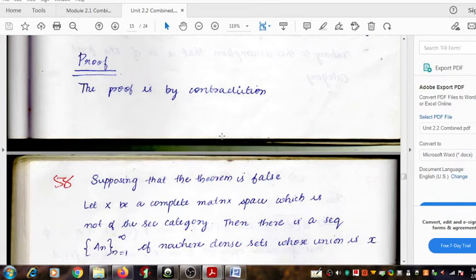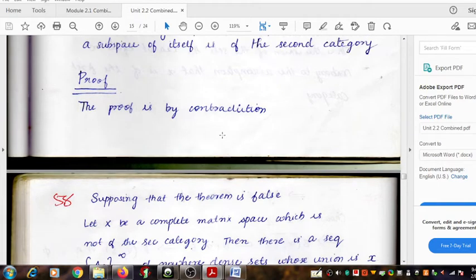See, this proof will be developed using the method of contradiction. So at the beginning itself, we say that we are going to develop a contradiction.